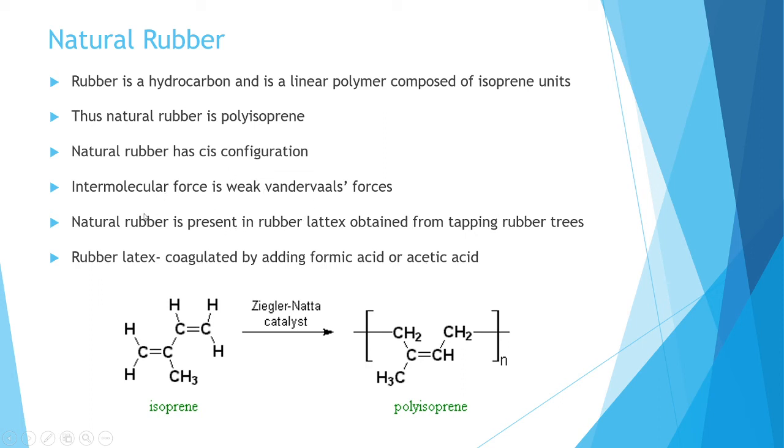Natural rubber is present in rubber latex, and it is obtained by tapping rubber trees. This rubber latex can also be coagulated by adding formic acid or acetic acid. So natural rubber is polyisoprene, with cis configuration and weak van der Waals forces. Here is the structure of isoprene. Isoprene is polymerized to polyisoprene. We use the Ziegler-Natta catalyst for the polymerization process, and this gives natural rubber.